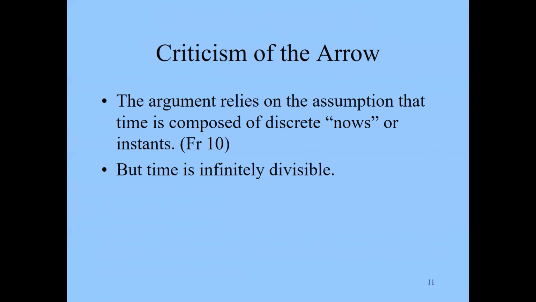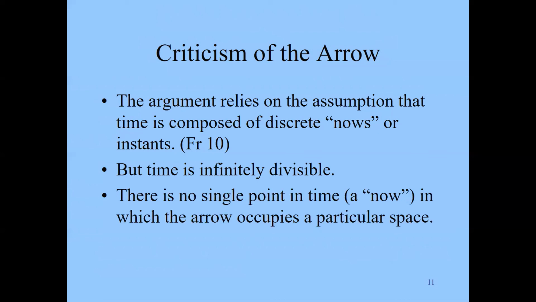But again, time is infinitely divisible, so maybe there is no such thing as now in the way that Zeno needs to set up the argument, right? There is no single point in time that is a now in which the arrow occupies that particular space at that particular time. There is no such thing. So that would undercut that argument regarding the arrow.